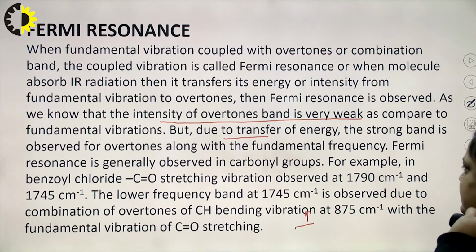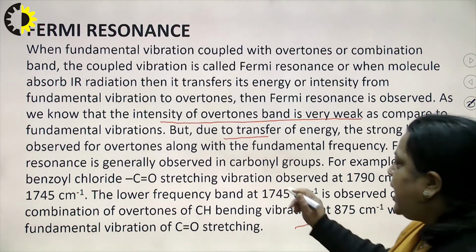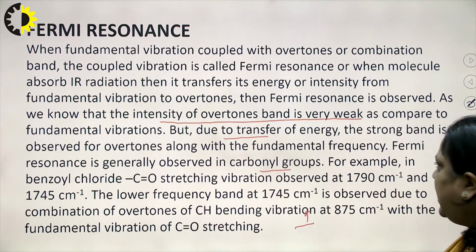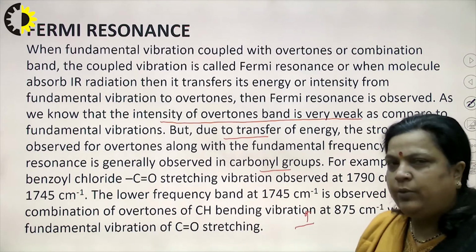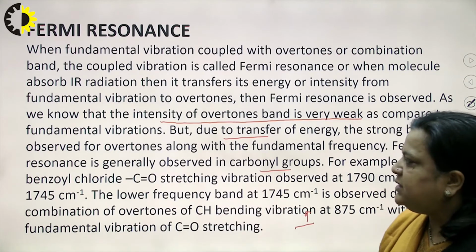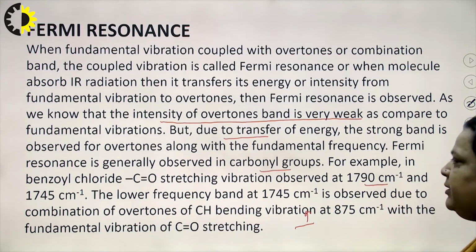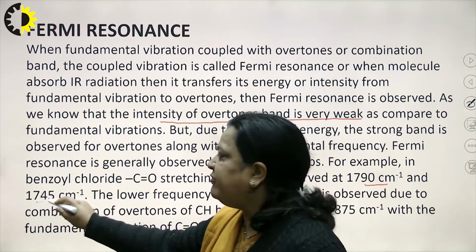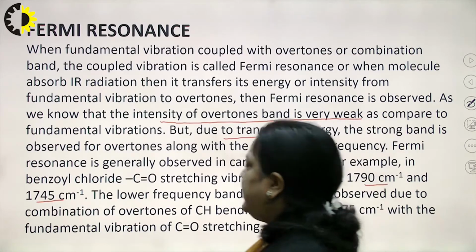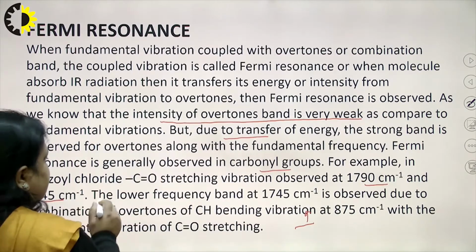Fermi resonance is generally observed in the carbonyl group. For example, in benzoyl chloride, C6H5COCl, the stretching vibration is observed at 1790 centimeter inverse and at 1745 centimeter inverse. And I think this is not a good example.